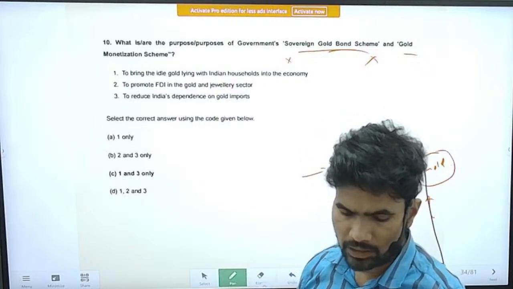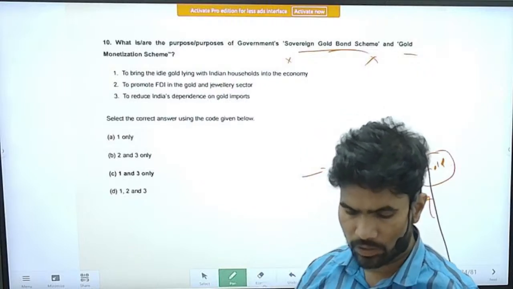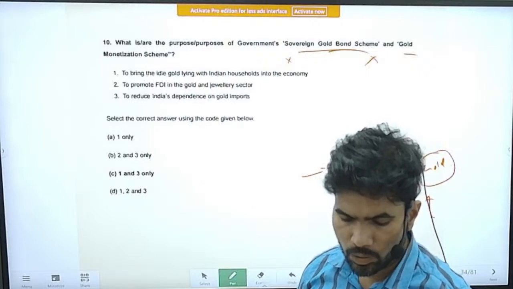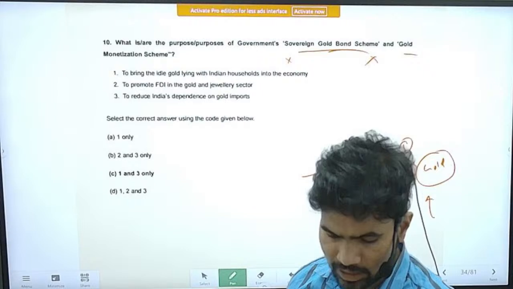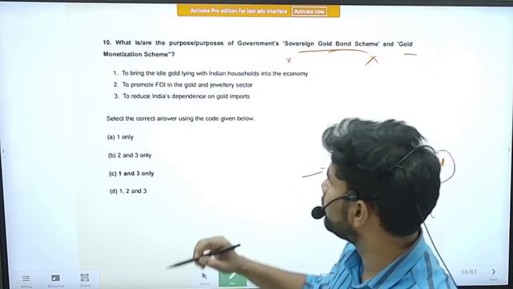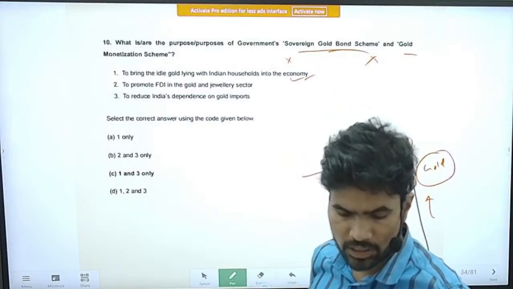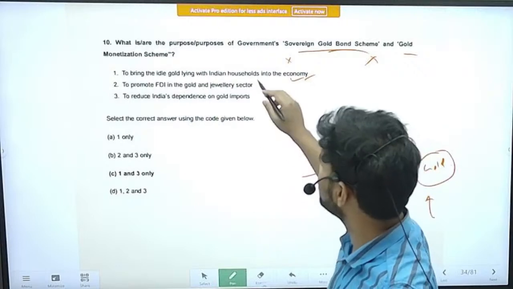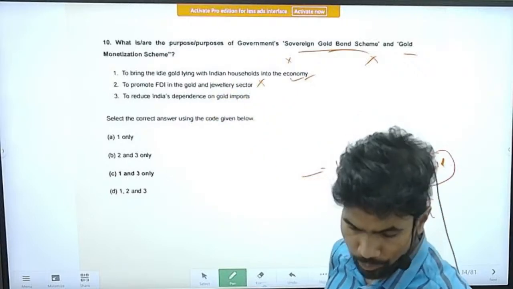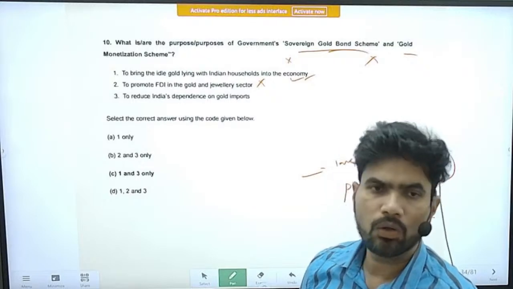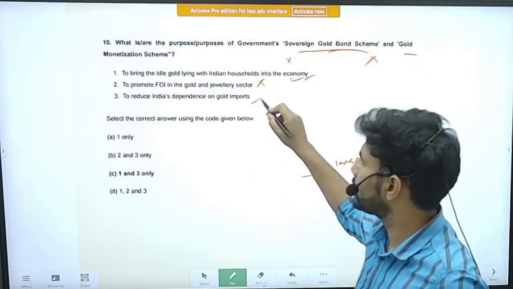Right. Statement 1. These guidelines help to bring the idle gold lying with Indian households into the economy. Yes, this was one of the objectives of the scheme. Second one is to promote FDI in the gold and jewelry sector. So this is incorrect statement, not related to the scheme. To reduce India's dependence on gold imports. So this is also a correct statement.